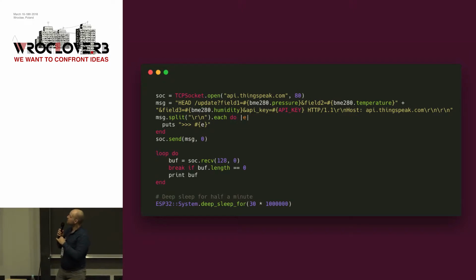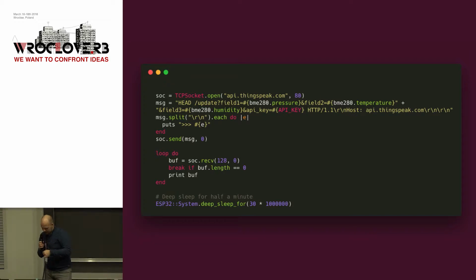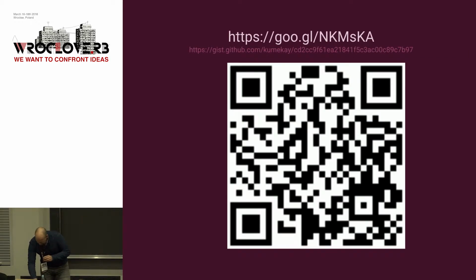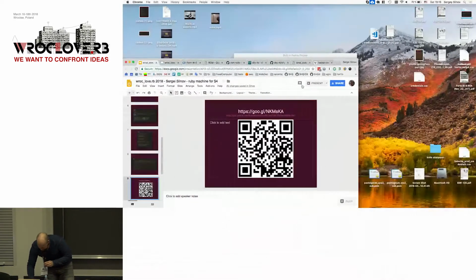I used ThingSpeak. ThingSpeak is a public service where you can store some data, and because we don't have a normal HTTP library, we have only some TCP library written in Ruby for this microcontroller that may work. So you have to write a request by yourself, but it's possible to send data with one HTTP request and go on. If you want to find the full code, it's available on this link.